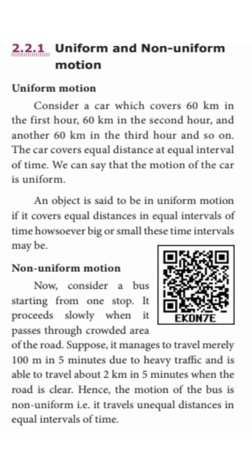Next, uniform and non-uniform motion. This also comes under the types of motion. Uniform motion means, suppose you are traveling on a bicycle or a car, and to cover 1 kilometer it takes half an hour, then for 2 kilometers it takes 1 hour, and for 3 kilometers, 1.5 hours.